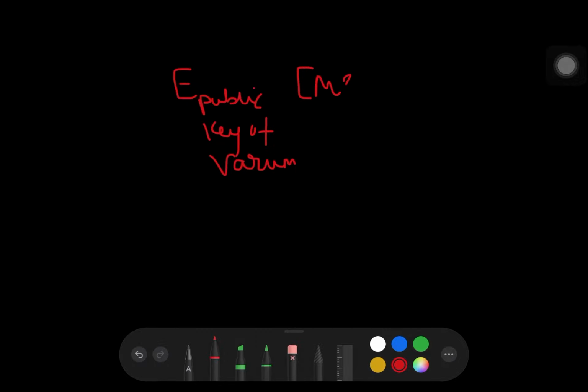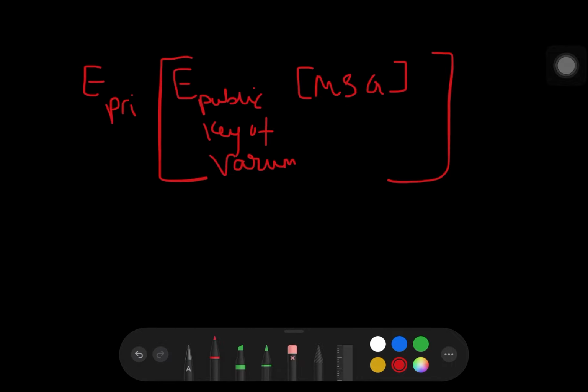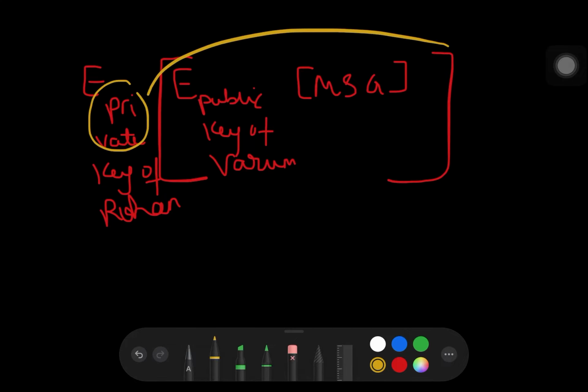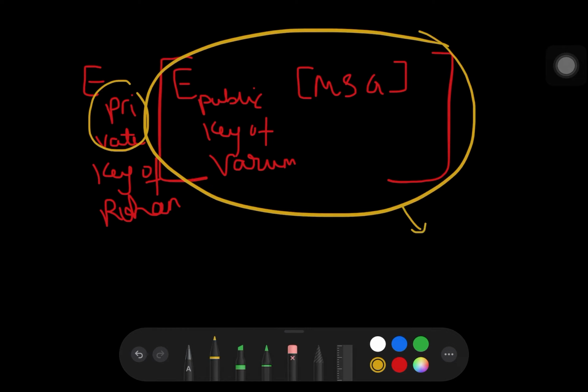So what we can do is encrypt this whole thing using the private key of the sender, who is Rohan. So everyone can open this, everyone can decrypt this, but decrypting this, no one can read the message. So confidentiality, as already achieved, is still achieved.